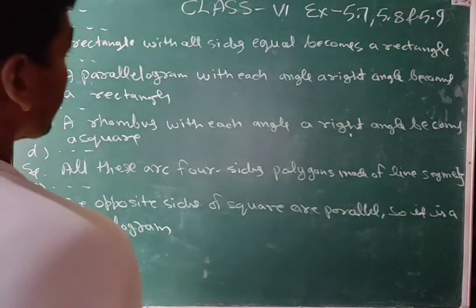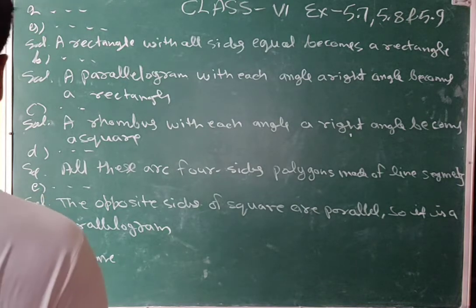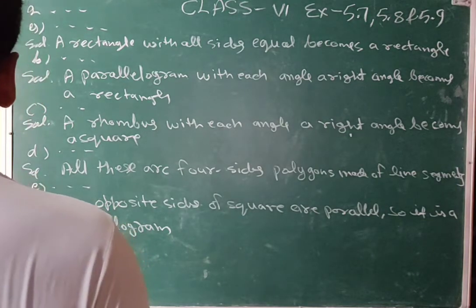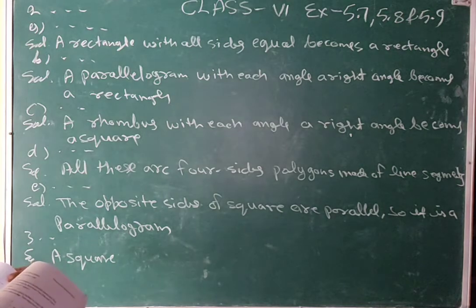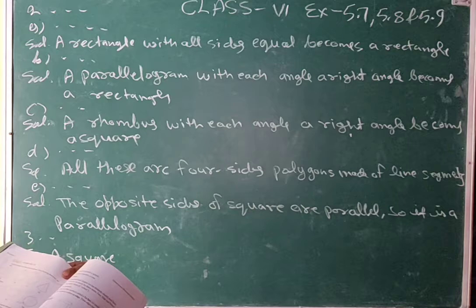And then 5.8. Examine whether the following are polygons.